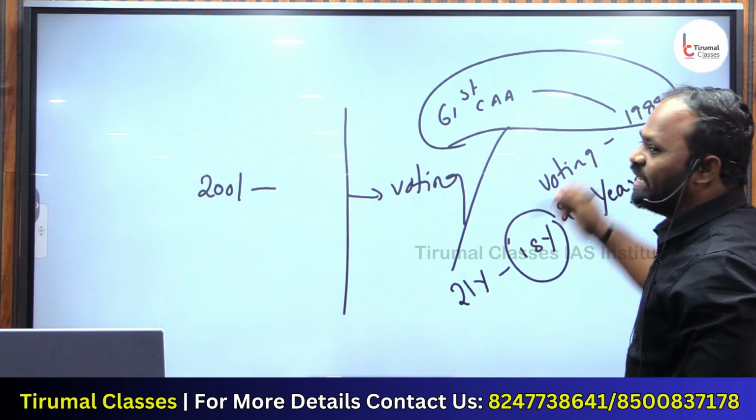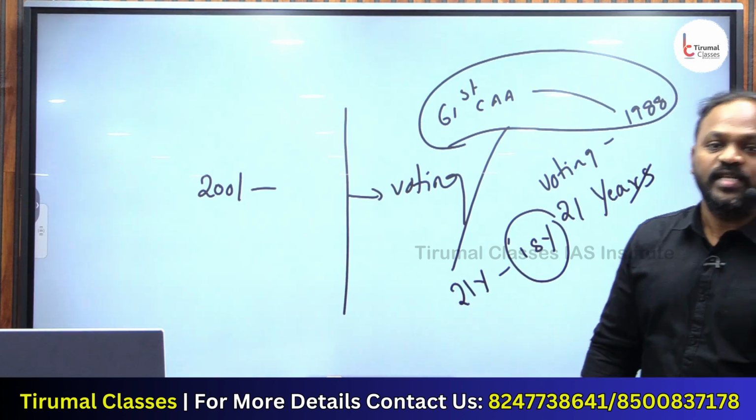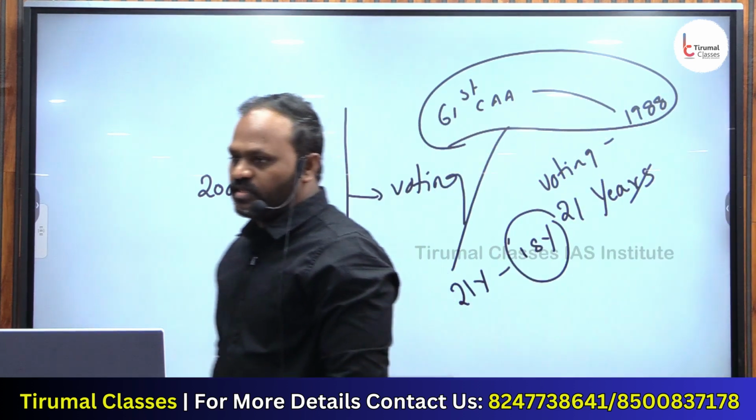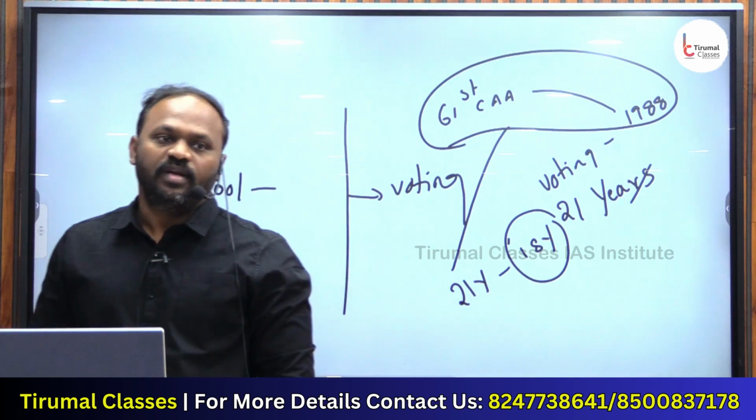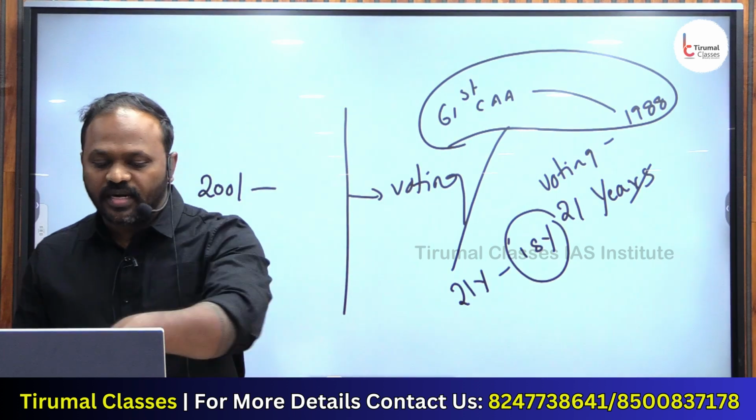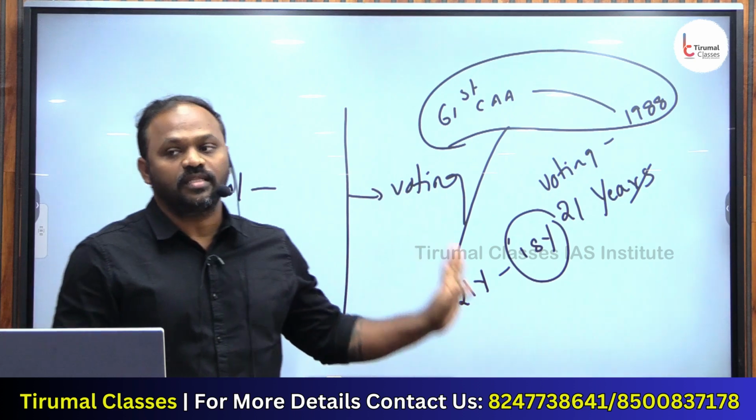Since 1988 onwards, the voting age in India has been 18 years. Before that, it was 21. Understood? This will not be there anywhere. But when you know the subject, you will understand the concept.